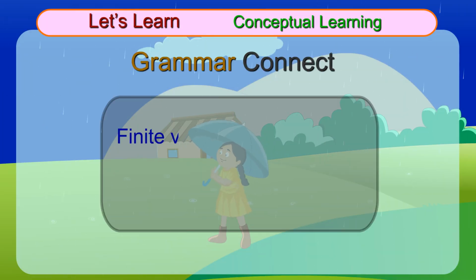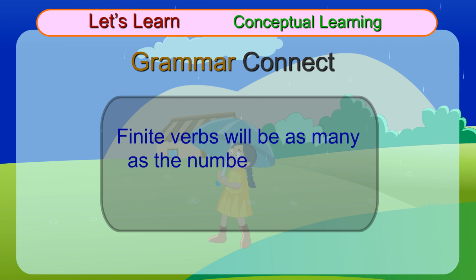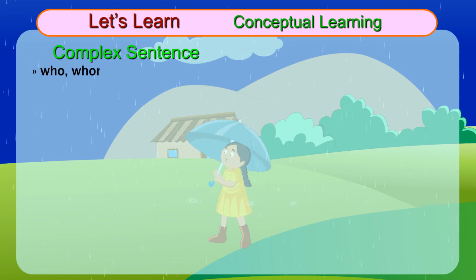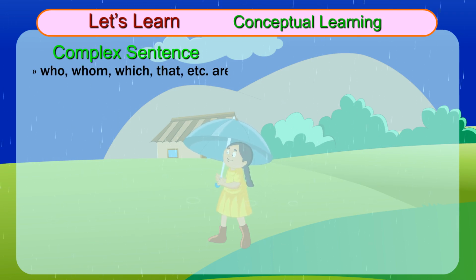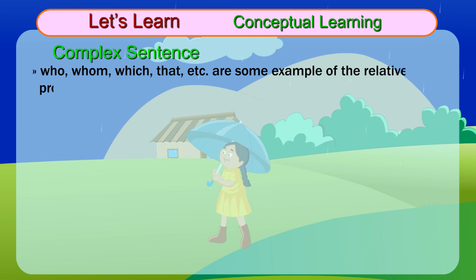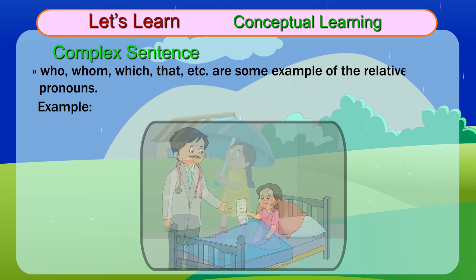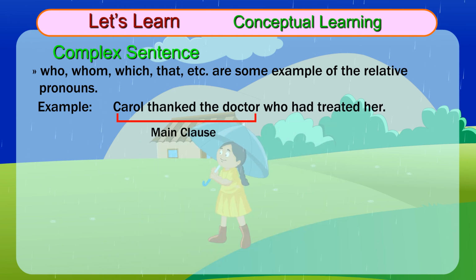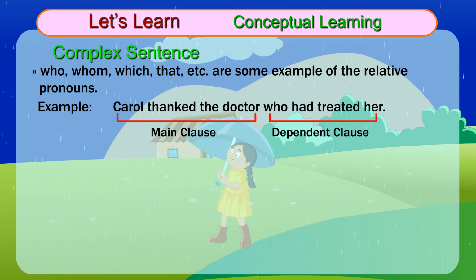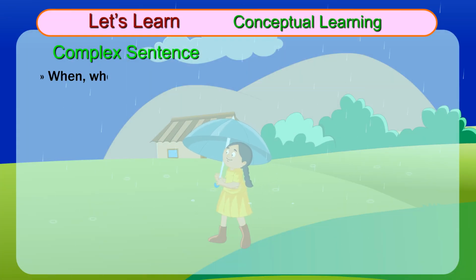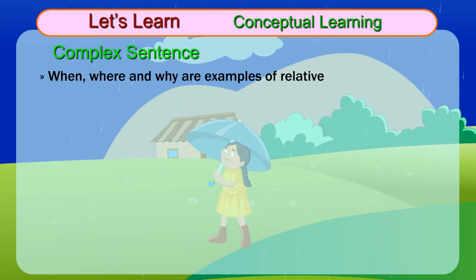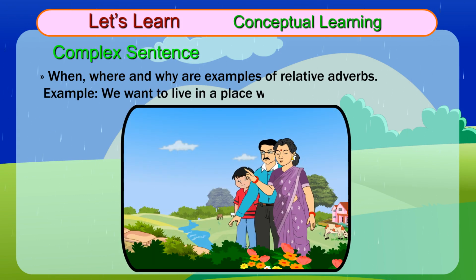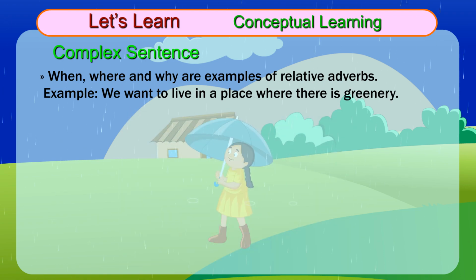Grammar Connect. Finite verbs will be as many as the number of clauses in a complex sentence. Who, whom, which, that, etc. are some examples of the relative pronouns. Example: Carol thanked the doctor who had treated her. Main clause. Dependent clause. When, where and why are examples of relative adverbs. Example: We want to live in a place where there is greenery.